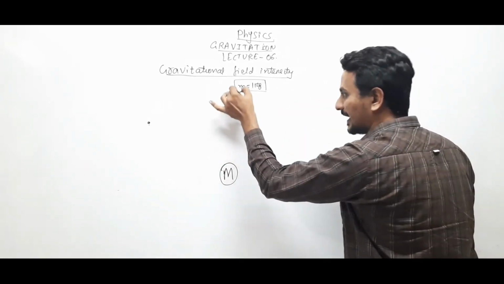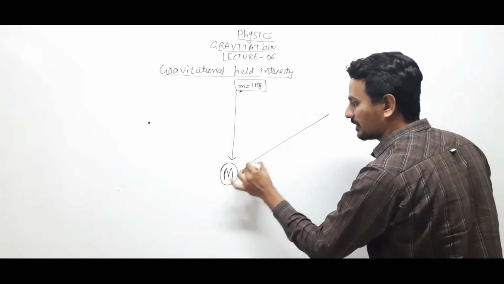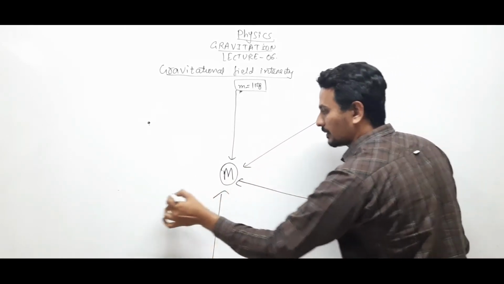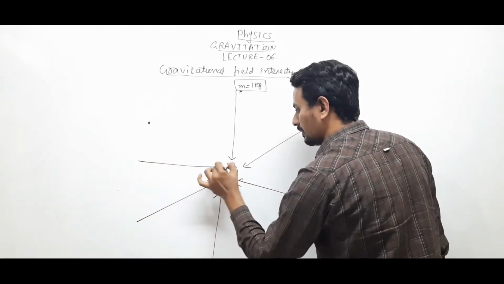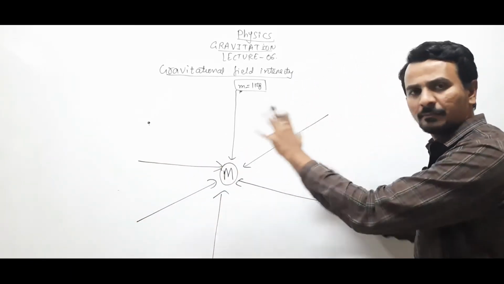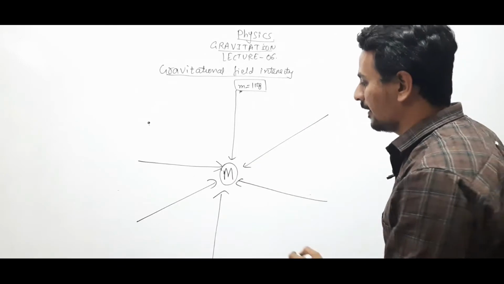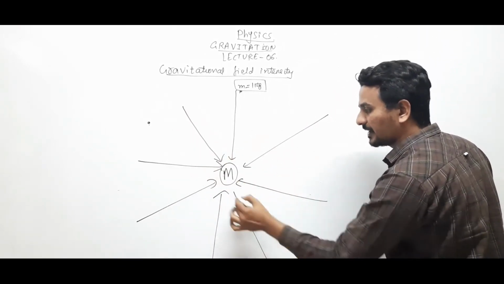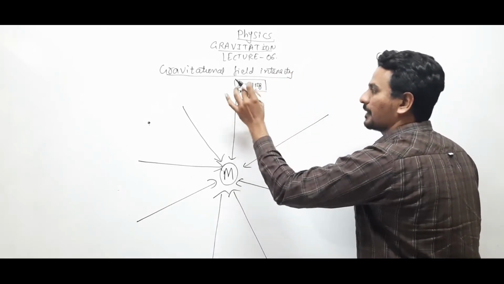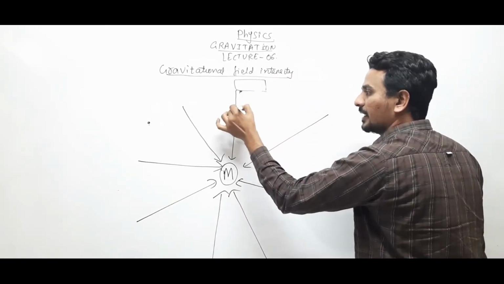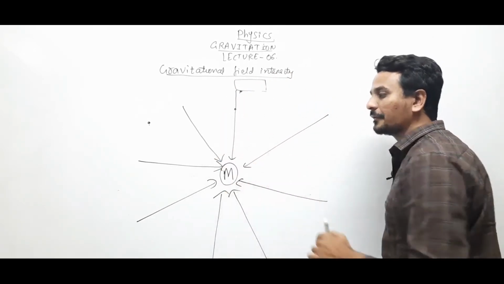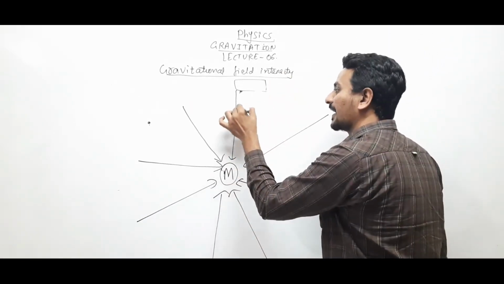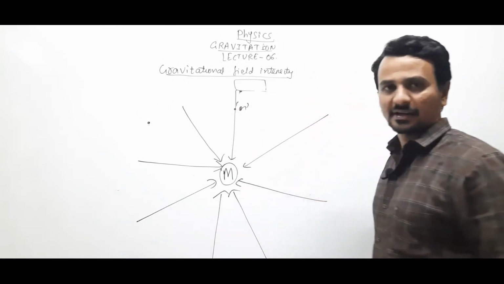This is the field which is produced by this mass, all around in space, right? And because of this field, if any other body is in the presence of the field produced by this body, that body will experience a force of attraction.